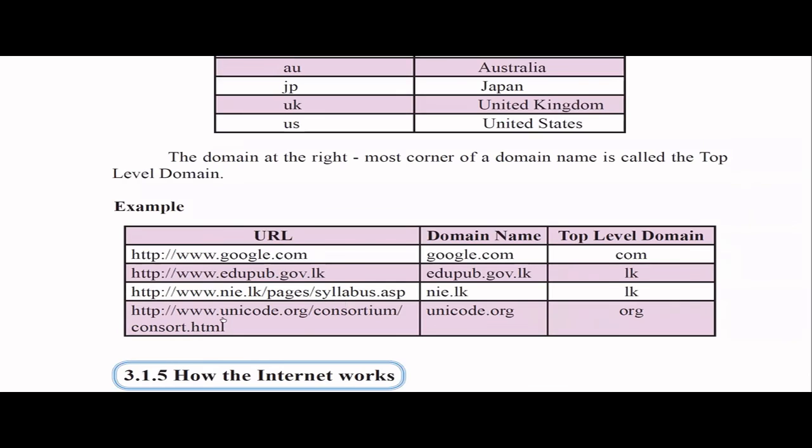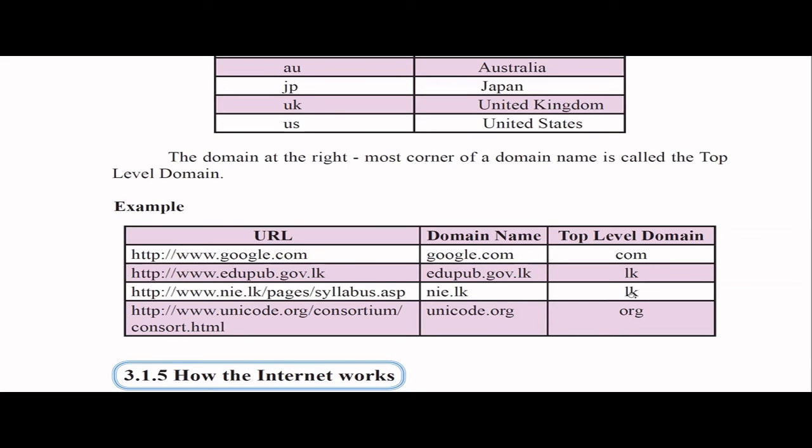And in this one, unicode.org is the domain name, because this is the protocol, this is the www. This is the path to this particular resource. This is an HTML file. So from this domain name, .org is the top level domain. Hope you understood, right?